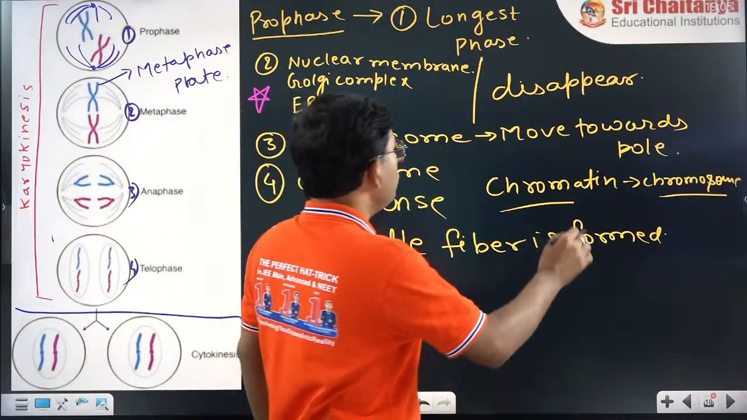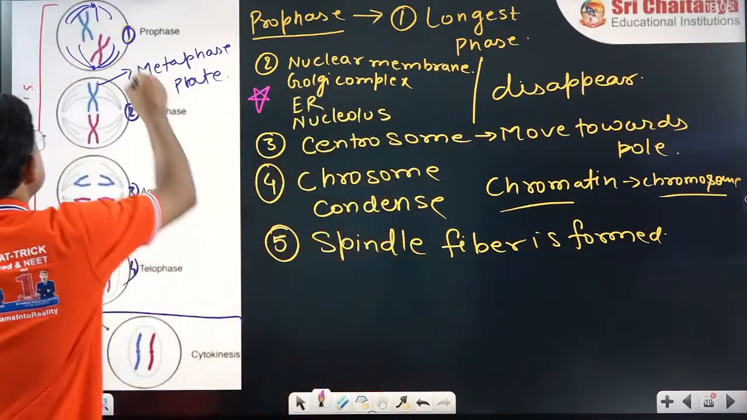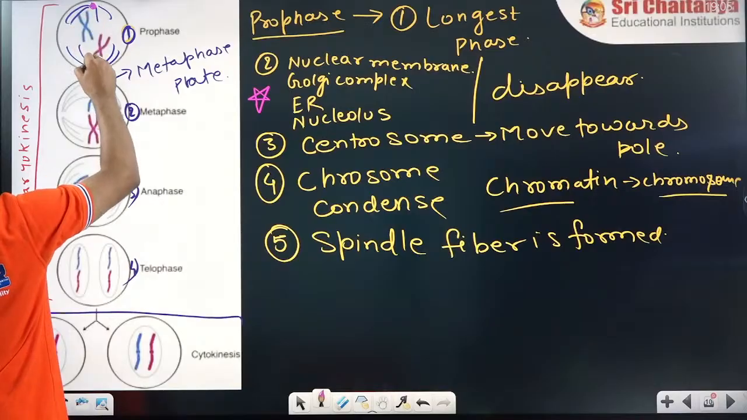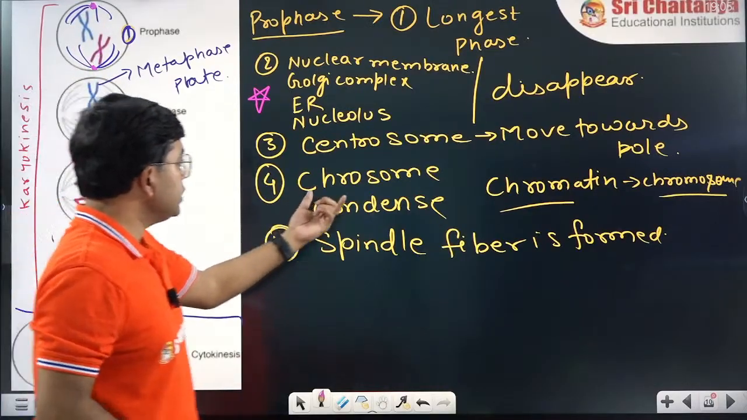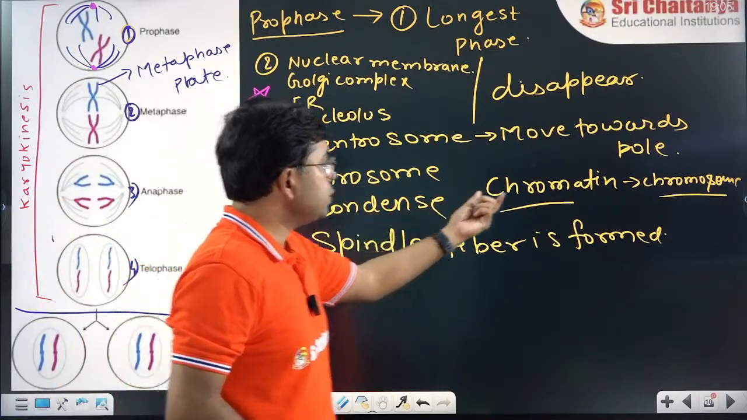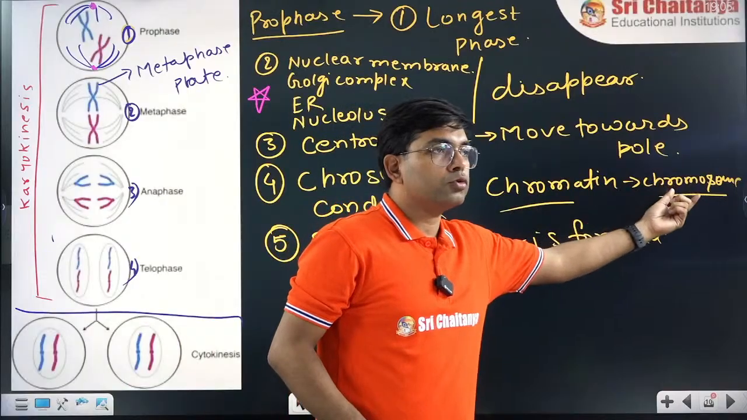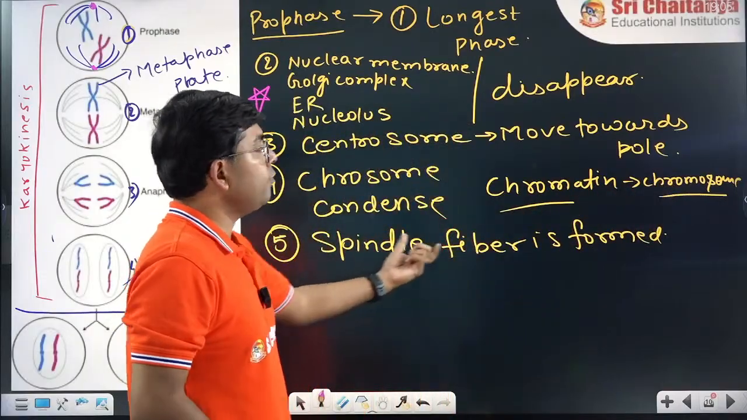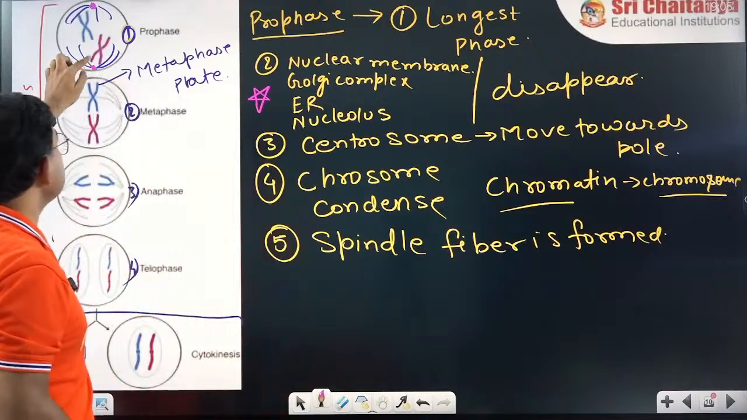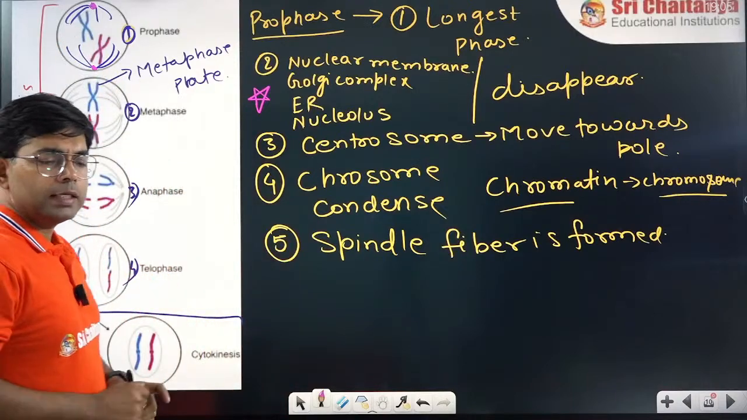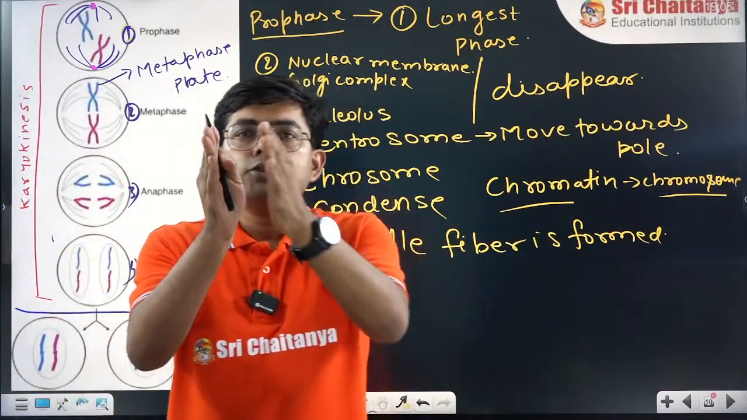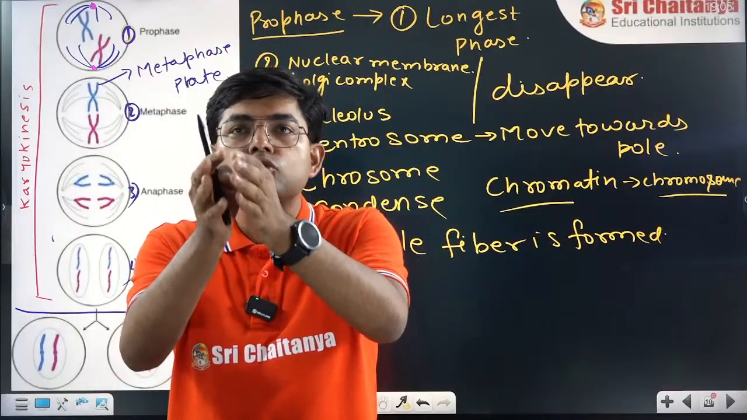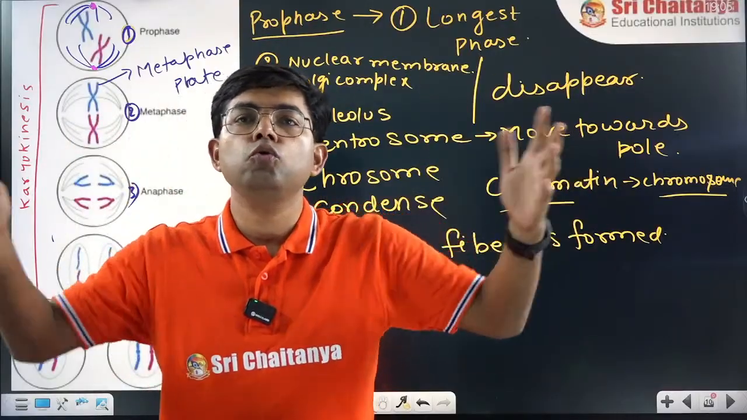Centrosome will move toward the pole. See, these are the two poles present over here. And then the chromosomes will condense, meaning chromatin will become chromosome. And finally, spindle fiber is formed. As you can see here, the spindle fiber is formed. See, the main purpose here is to divide the chromosomes present in the cell into two halves.